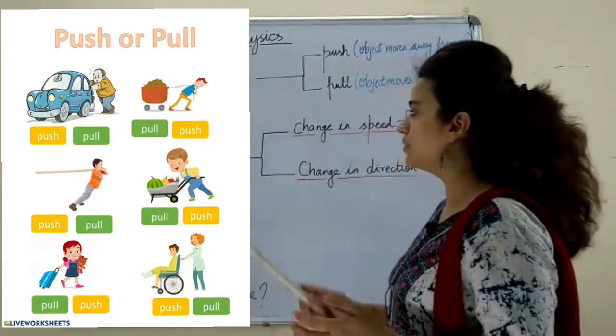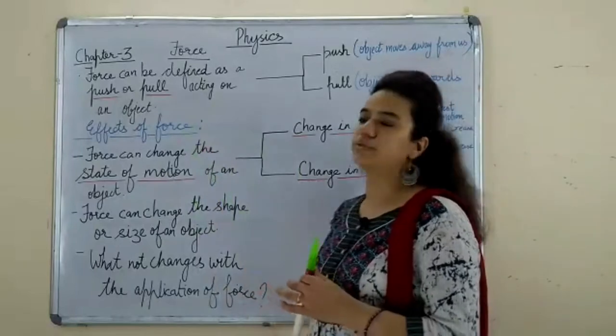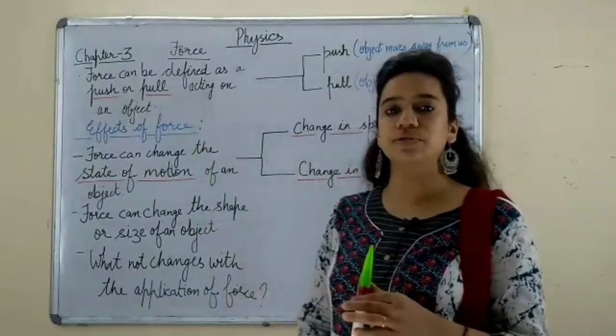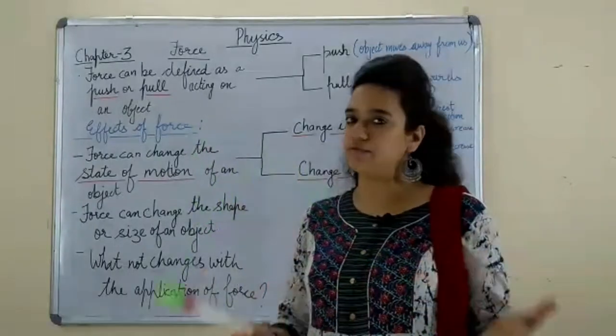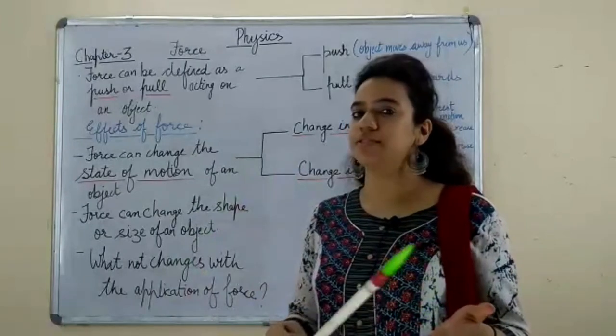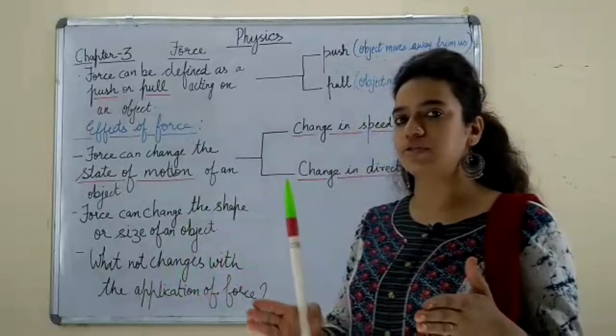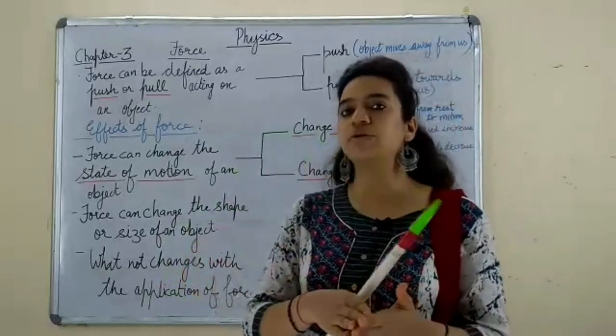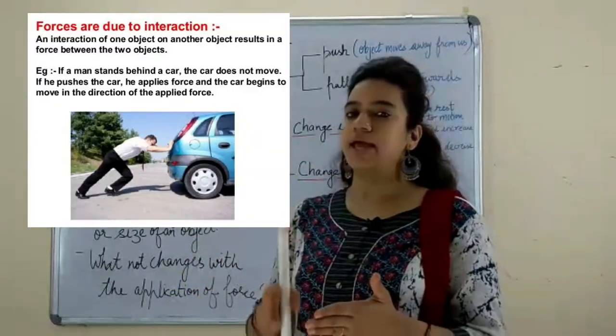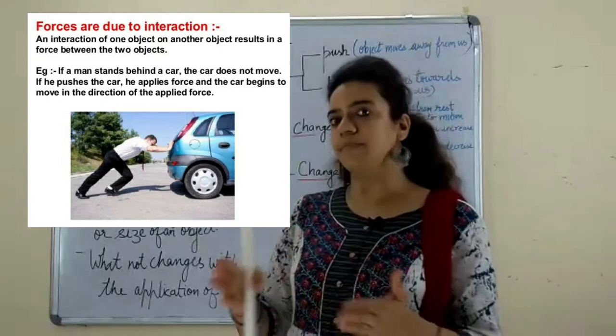Now we'll see the effects of force. If you apply a force, what changes will you see in the object? You know that force involves action on the object. So force always involves interaction of two objects.